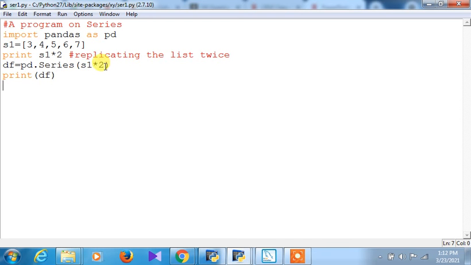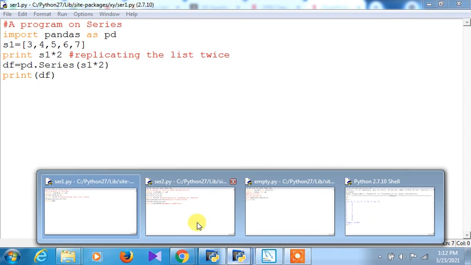So this is actually constructing the object of series that has been initialized under df, and then when df has been printed, it has been replicated twice. All right. Okay, so that is the thing. So now next we are going to another program.